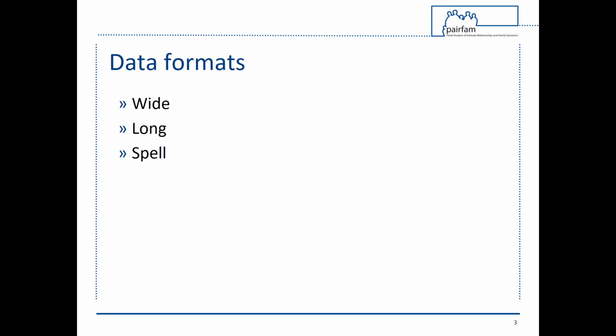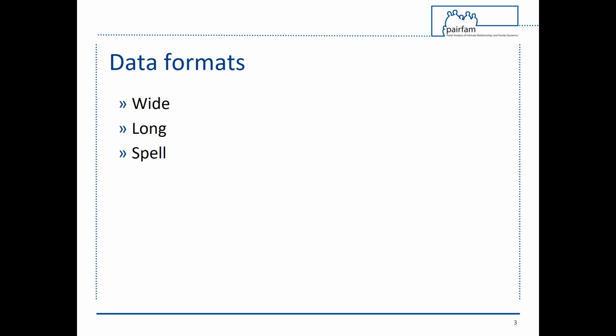In the long format, each case covers several rows, with a unique combination of identifier and time. Time is structured in rows, meaning that one variable contains information for multiple time points. In this format, one variable, satisfaction with life, contains the response to life satisfaction in wave 1 in the first row, life satisfaction in wave 2 in the second row, and so on.